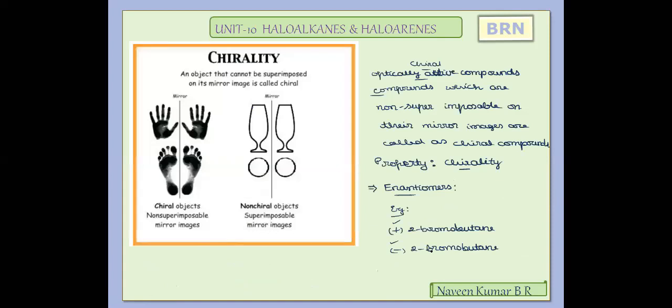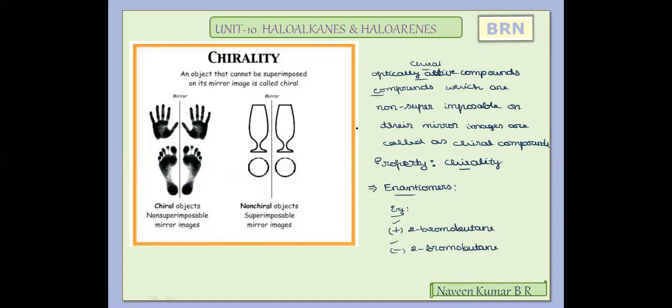So what is there to understand? If the compounds look the same, but their mirror images are non-superimposable, then they are chiral. If they look the same and their mirror images are superimposable, then they are non-chiral. Non-chiral is also called symmetric. Chiral is asymmetric. Non-chiral is symmetric. So the plane of symmetry should not be there for a compound to exhibit optical isomerism. To show optical isomerism, it should be chiral, that is, non-superimposable on its mirror image. Such a property is measured by chirality.